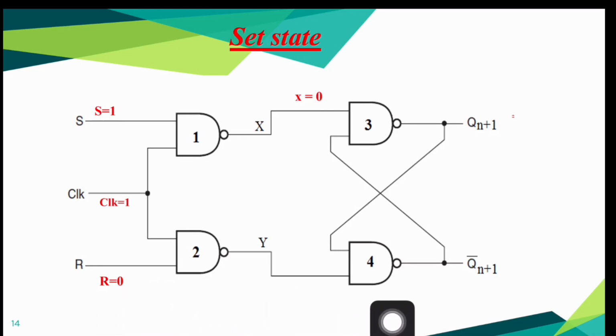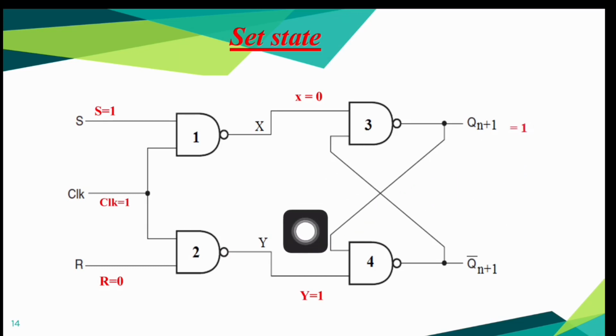Correspondingly, we write its output Y is equal to 1. Okay. Now focusing on this third NAND gate, since one of its input is 0, we can directly write its output Qn plus 1 is equal to 1 irrespective of value of other input.